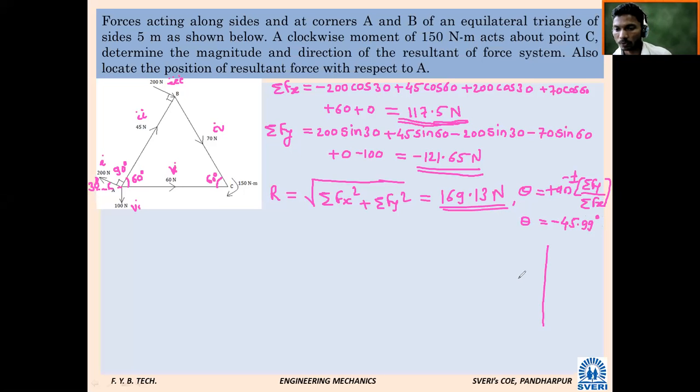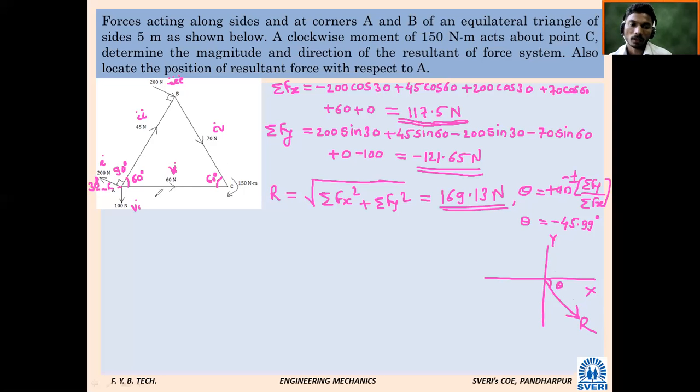So if we want to show here x, y, my angle is minus. So clockwise or anti-clockwise? Clockwise. Only question is upward arrow or downward arrow? Downward, because it will go in the fourth quadrant.